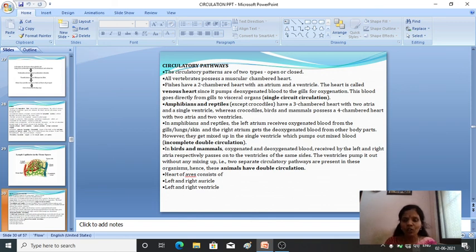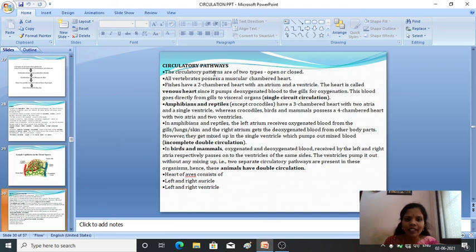Whereas in a closed circulatory pathway, there are definite blood vessels, and the blood is carried through arteries, veins, blood capillaries and all. Open and closed systems have many significant differences that we will study later. Meanwhile, we will see what types of circulatory pathways are present in the vertebrates.